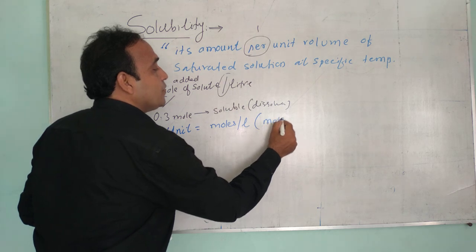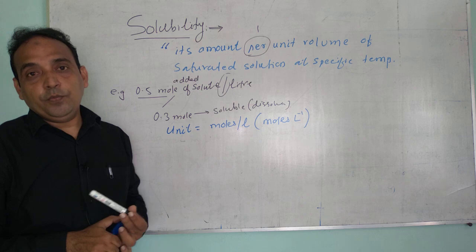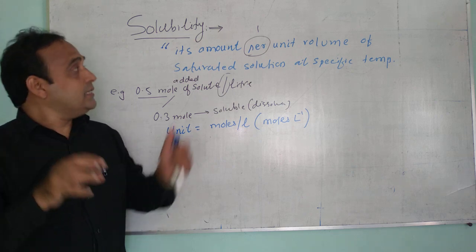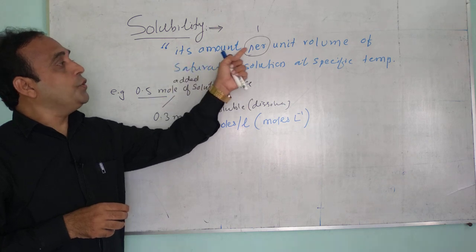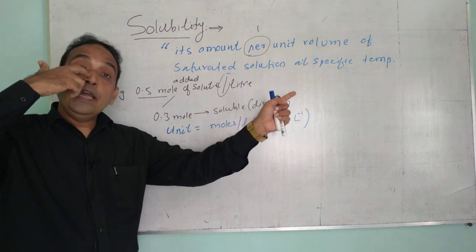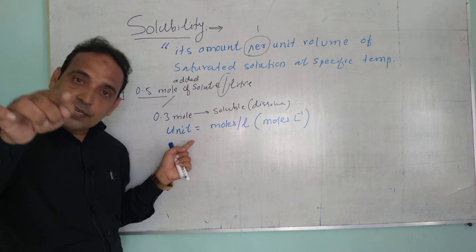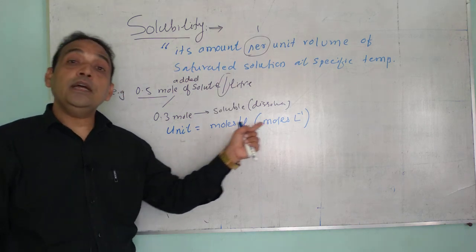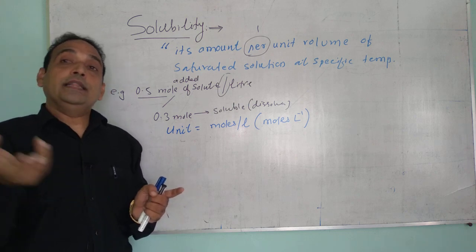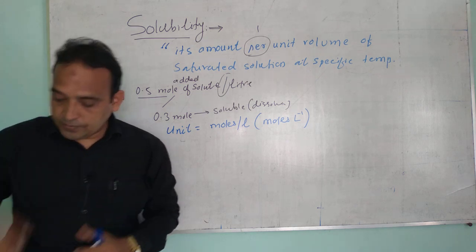It is written as moles per liter, moles per dm cube. So what is the definition of solubility? Solubility of a solute is its amount per unit volume of saturated solution at a specific temperature. And what is the unit of solubility? It is expressed in concentration terms, that is moles per liter. So how much solute dissolves in 1 liter, that is called the solubility. Note down. Then we will start the factors.